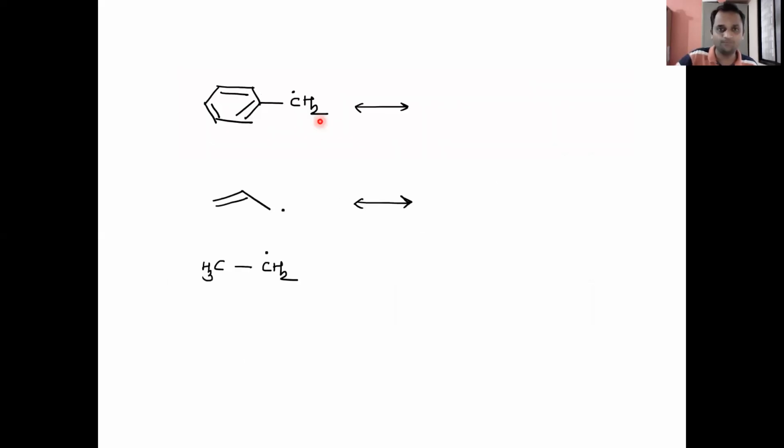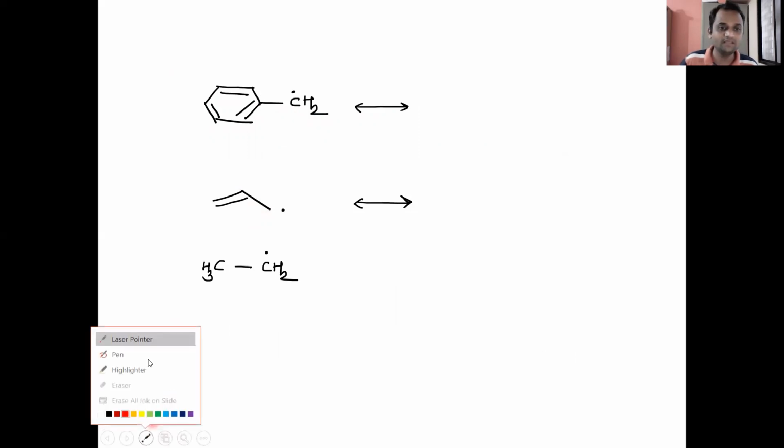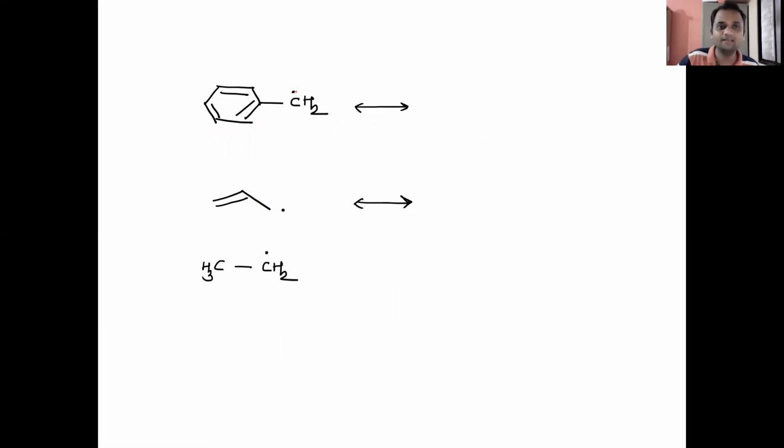Now see how. See, in this example, this is a benzylic radical and this is an allylic radical. So when we consider the benzylic radical, in this case, we can draw the canonical form like this.